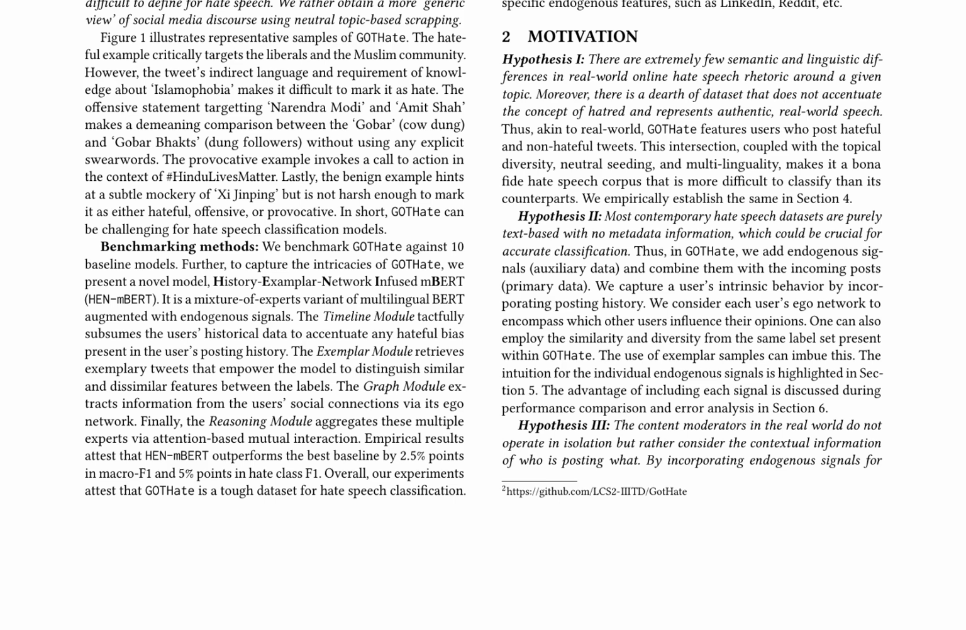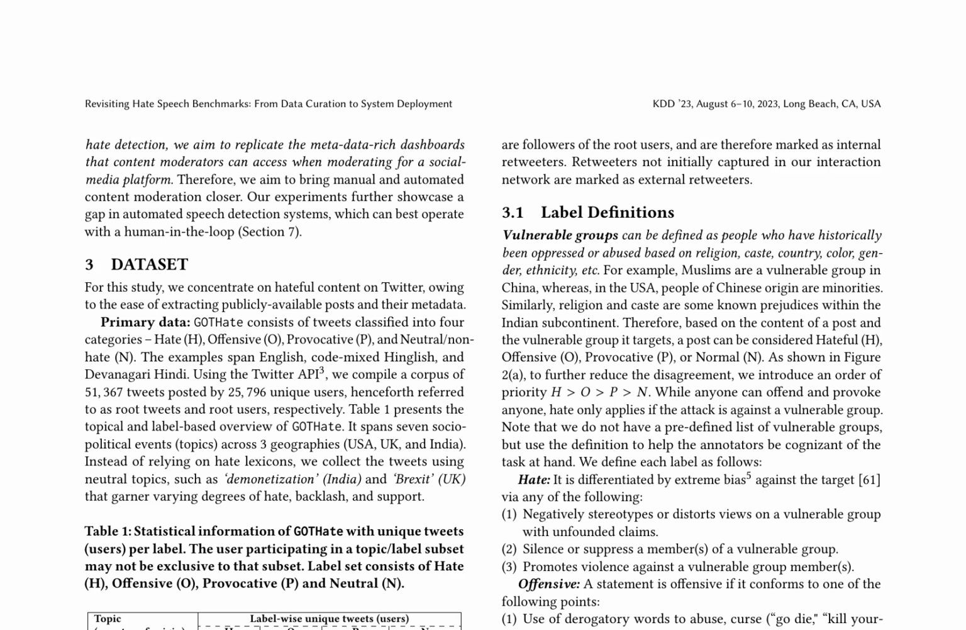hate speech online. This study revisits hate speech benchmarks by replicating metadata-rich dashboards for content moderators, focusing on hateful content on Twitter. Leveraging the Twitter API, the researchers compiled a corpus of 51,367 tweets, dubbed GotHate, which spans 7 socio-political events across the USA, UK, and India. The dataset categorizes tweets into 4 labels: hate, offensive, provocative, and neutral.